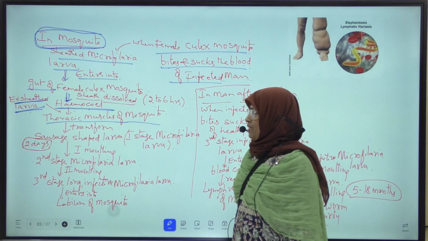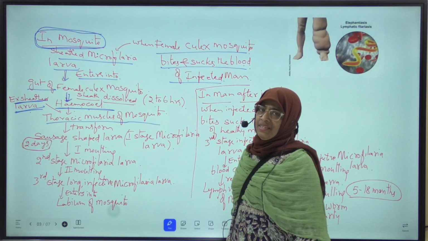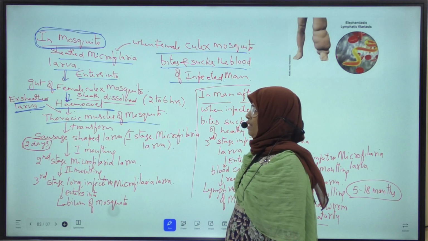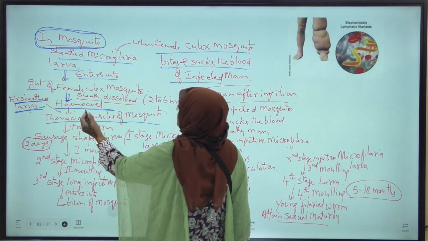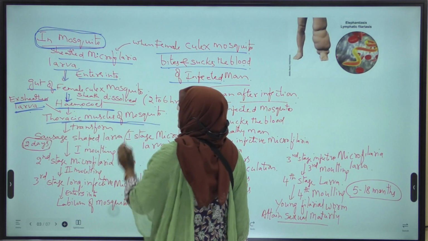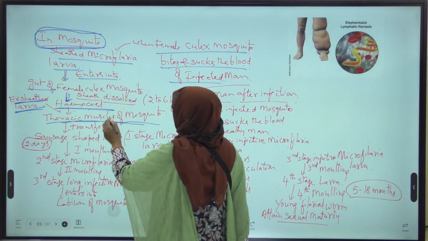Mosquito is an insect, no? So the muscles present in the thorax region are called thoracic muscles.